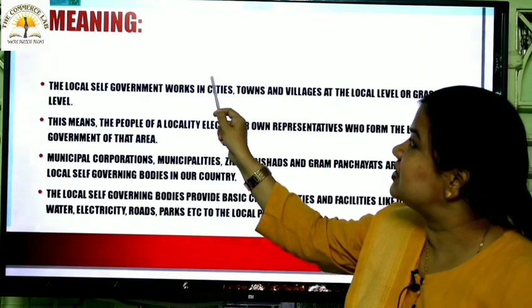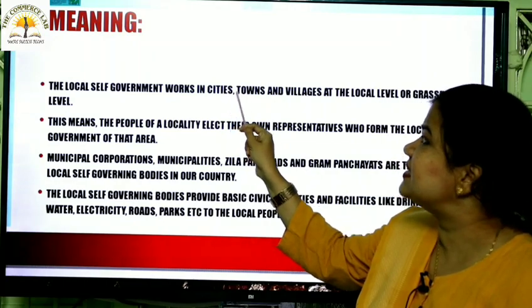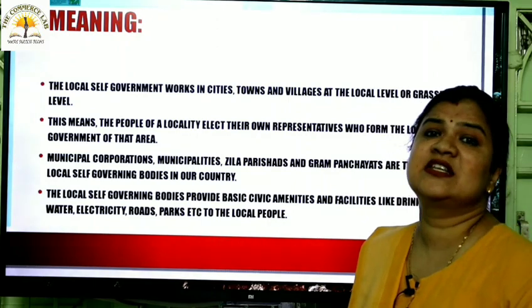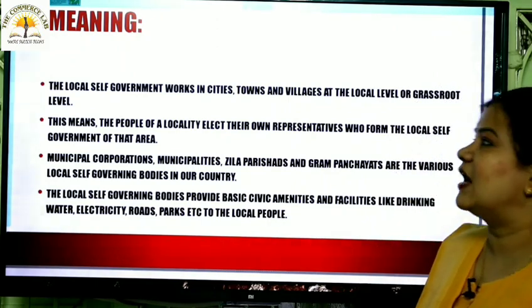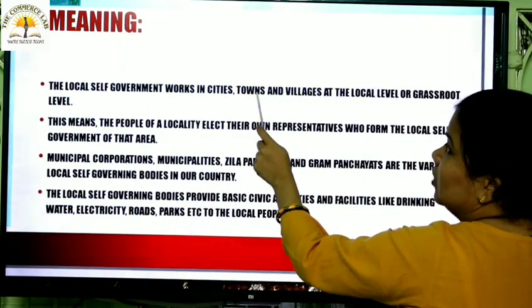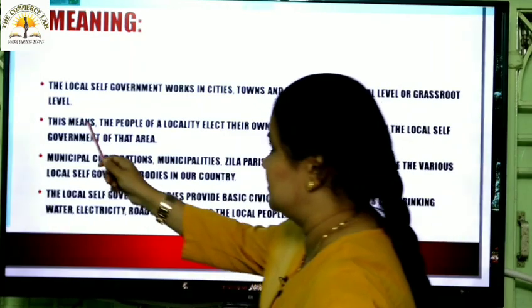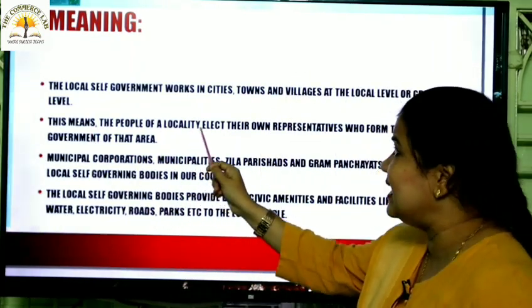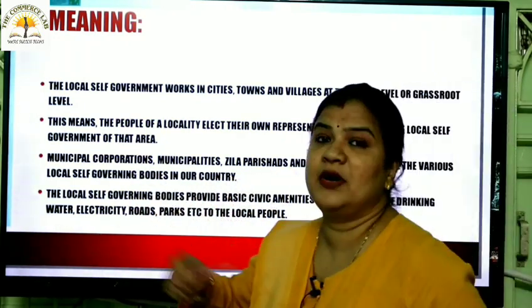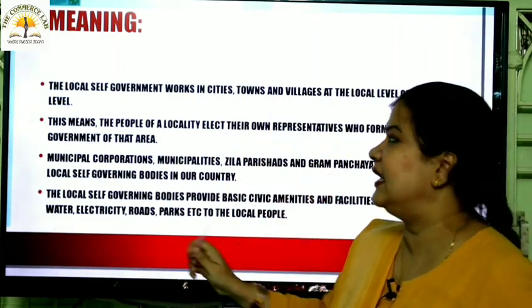So in cities and towns it is called urban local self-government. I repeat, in cities and towns it is called urban local self-government, whereas in villages we call it rural local self-government. So once again, the local self-government works in cities, towns and villages at the grassroots level, means at the local level. This means the people of a locality elect their own representatives, who form the local self-government of that area. That area could be a city, a town or a village.